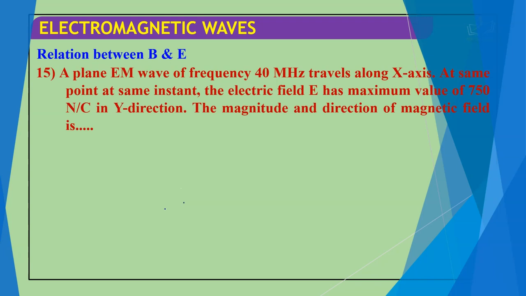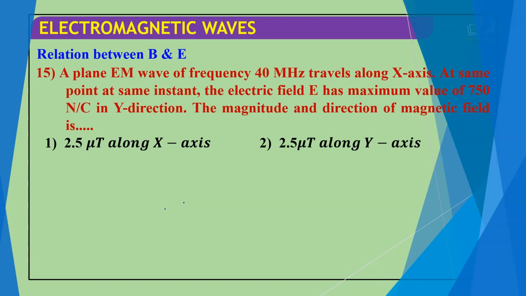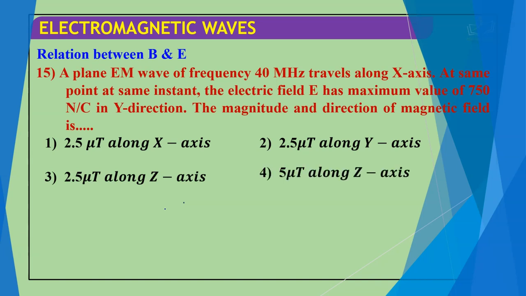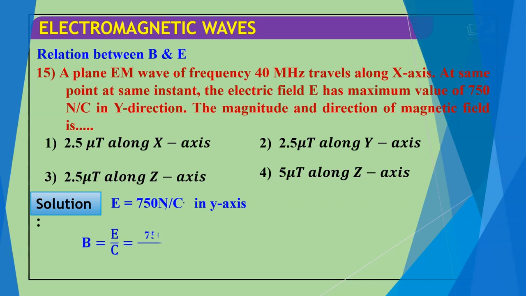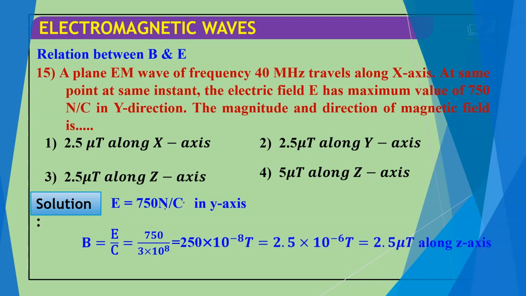The magnitude and direction of the magnetic field is: 2.5 microtesla along x-axis, 2.5 microtesla along y-axis, 2.5 microtesla along z-axis, 5 microtesla along z-axis. Solution: E is equal to 750 Newton per Coulomb, given in the y-axis. So B is equal to E by C. We put in this value and get 2.5 10 to the power minus 6 Tesla. We can say this will be along the z-axis.